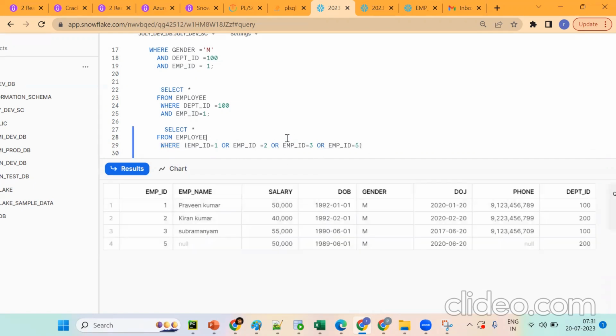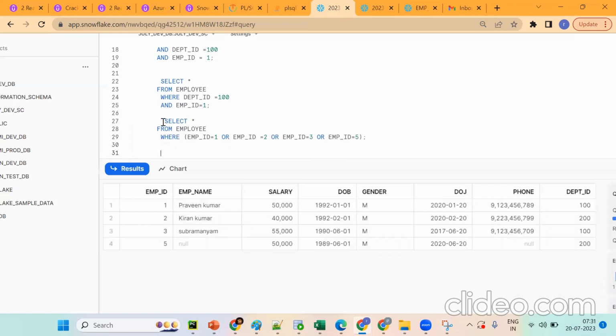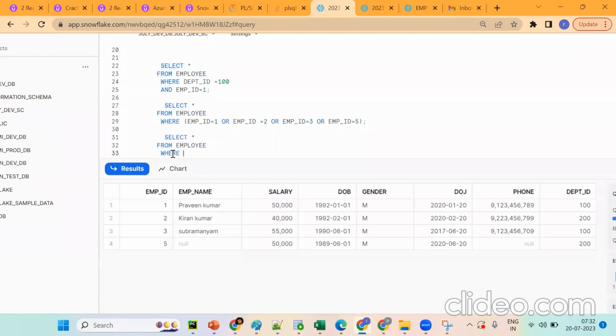Is it good looking? It is not. Then, instead of this, now we can go for what? We can go for what concept? Anybody? The IN concept. So: select star from employee where employee ID in 1, 2, 3, 5.